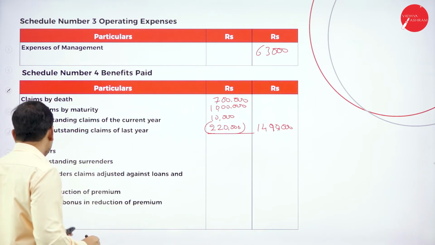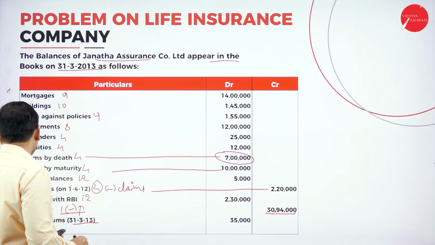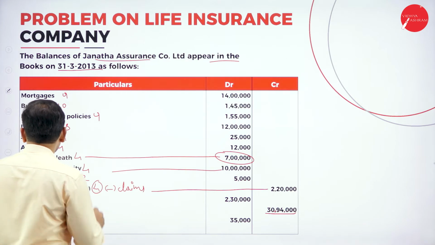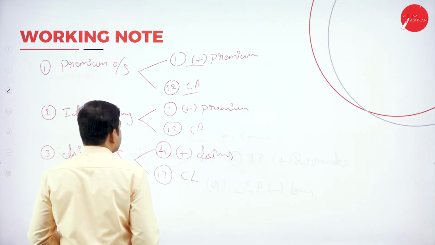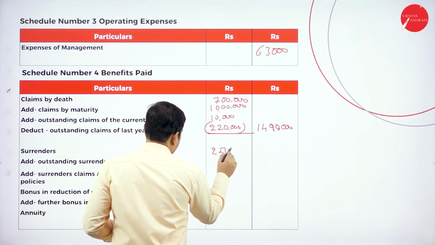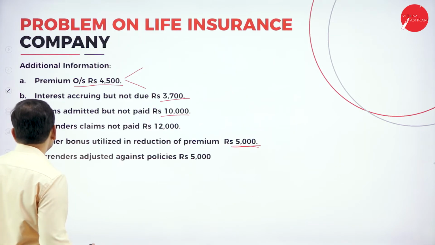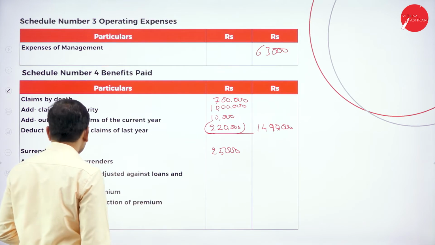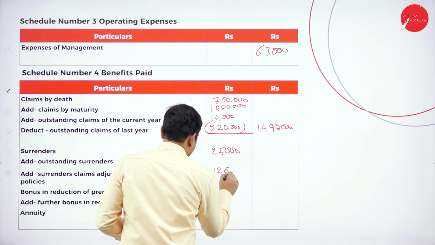Next one, surrenders. To get the surrenders amount here, let's look at the problem. Surrenders we have 25,000. So let's write first 25,000 surrenders, and outstanding surrenders will be in the adjustments. Surrender claims not paid is 12,000. Surrender claims outstanding 12,000.